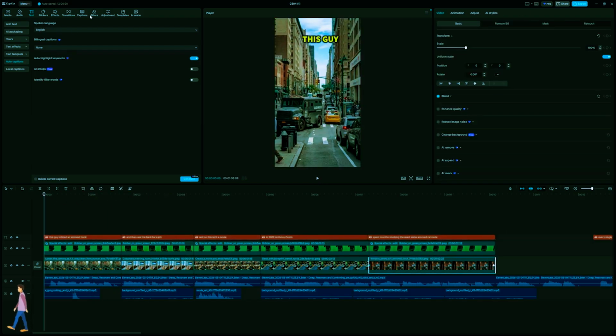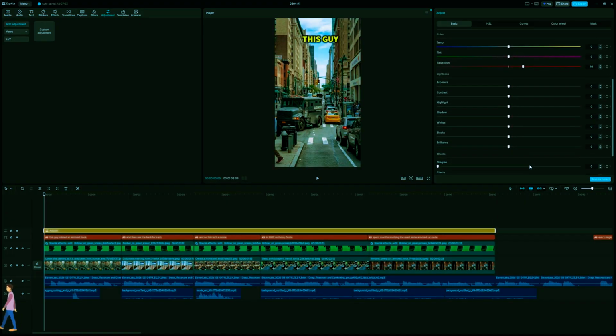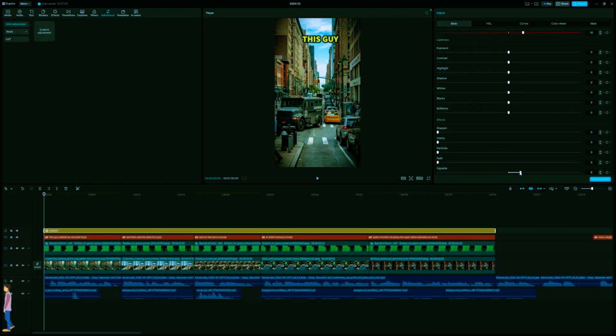To make the robber pop even harder in the climax, I am clicking the background image, hitting the adjustment tab, and increasing the saturation slider. It gives the whole scene a more vibrant, cinematic look. I'll also increase the vignette to keep the viewer focused on the center of your screen.